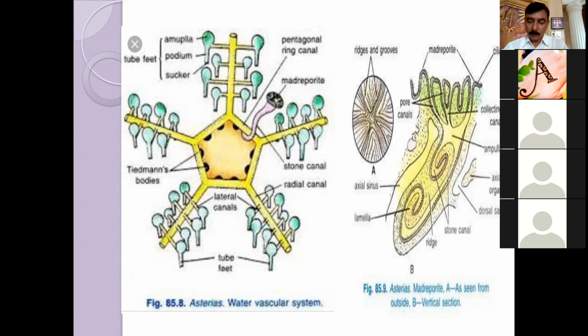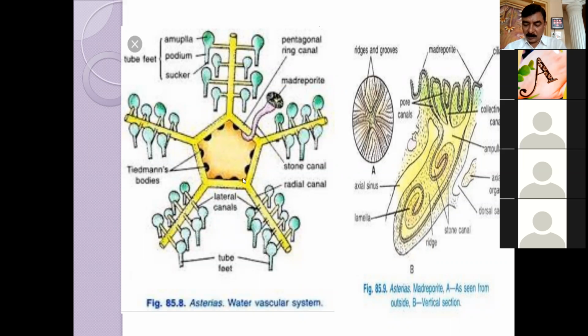So tube feet or podium, it consists of a hollow elastic thin-walled closed sac-like structure. It contains the upper sac that is known as ampulla. ये ऊपर का जो है इसको बोलते हैं ampulla, और ये तीनों मिला के जो बनता है उसको बोलते हैं tube feet. A middle tubular podium, and lower disc-like flattened sucker. So ampulla is a bag-like or sac-like structure. Tubular podium is there, sucker is there. Single को बोलते हैं tube foot, और बहुत सारे इसको बोलेंगे tube feet.